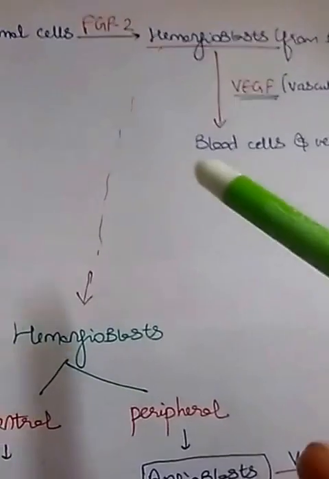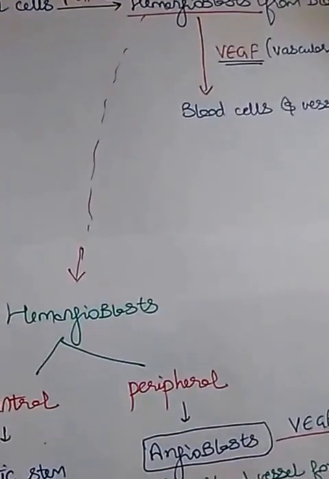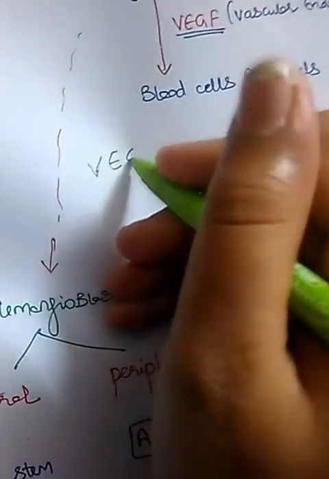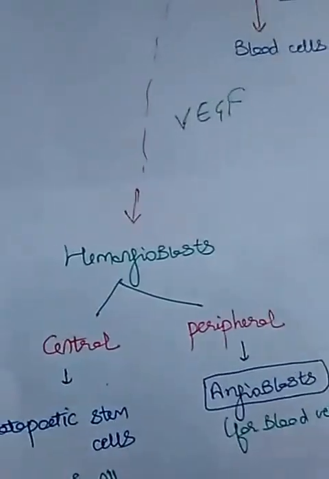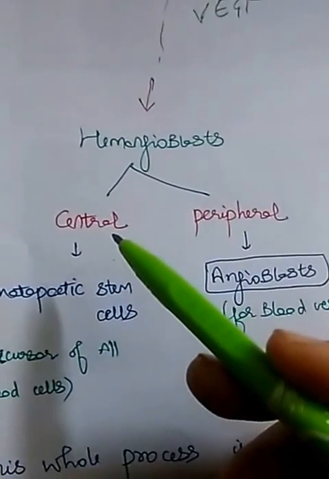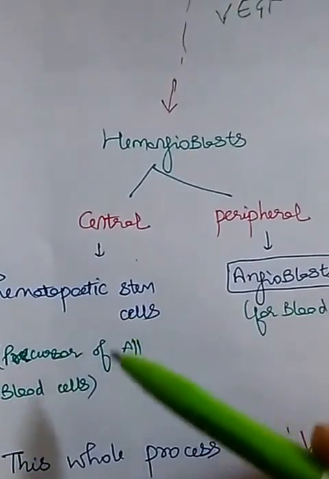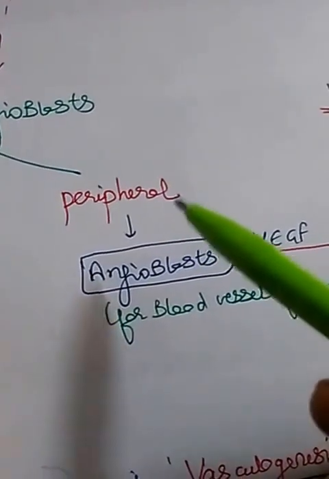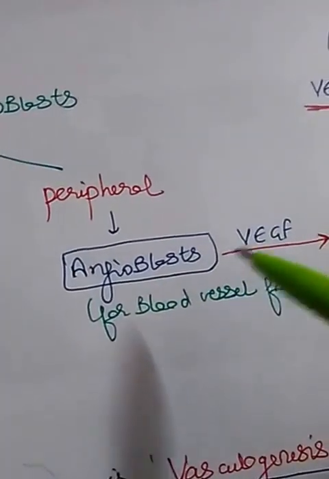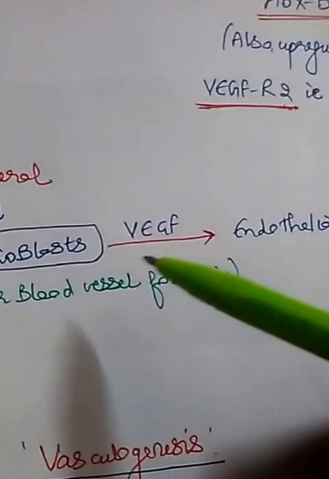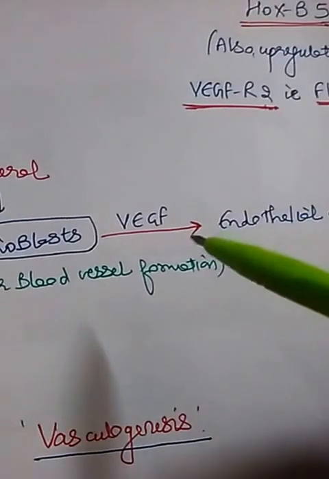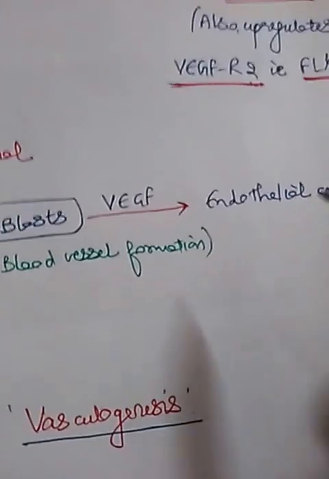So under the influence of vascular endothelial growth factor, the central hemangioblasts convert into hematopoietic stem cells, the precursor of all blood cells, and peripheral hemangioblasts get converted to angioblasts, which again under the influence of vascular endothelial growth factor convert to endothelial cells.